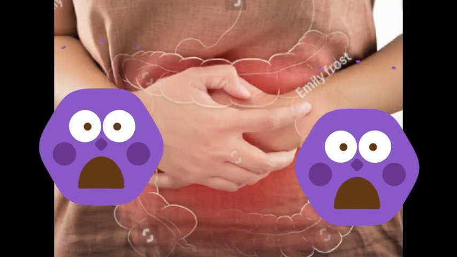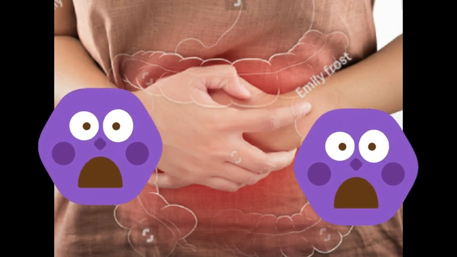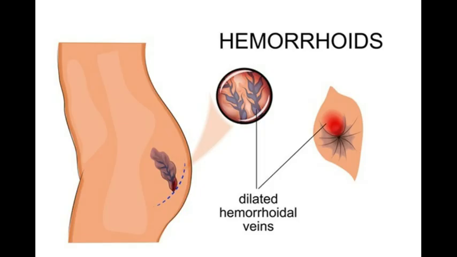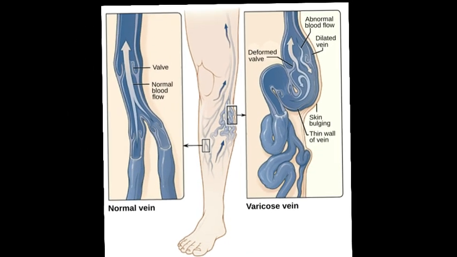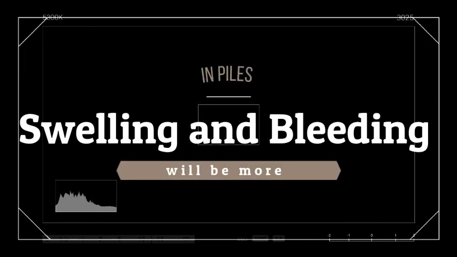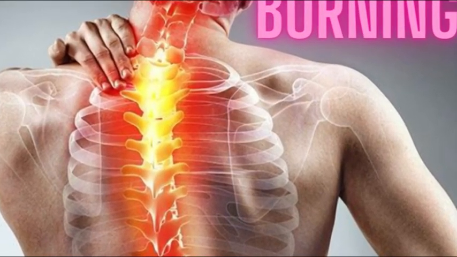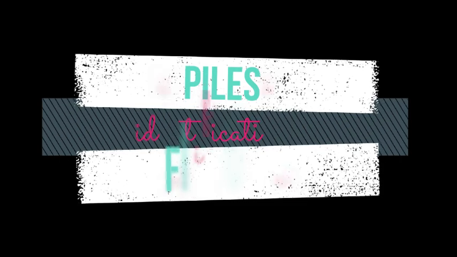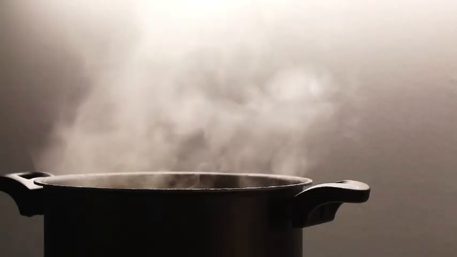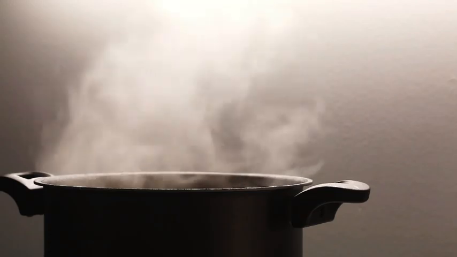Now, how to identify whether this condition is related to fissure or to piles? Piles is basically related to the swollen vein. Fissure is a small tear in the lining of the anus. In piles, swelling will be more and bleeding will be more, whereas in fissure, there will be a burning pain. This is the most characteristic feature to identify whether the case is of piles or fissure. The burning is more in fissure and bleeding is less in fissure, and pain will be more in fissure as well.